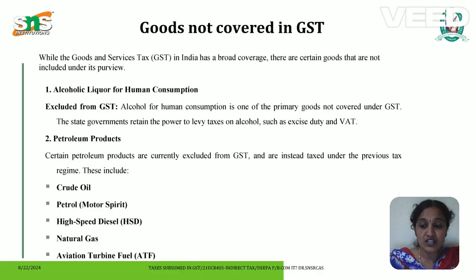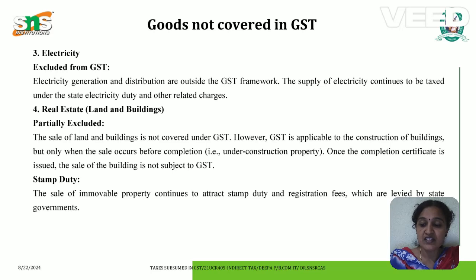Next one is goods not covered under GST. Alcoholic liquor for human consumption, petroleum products like crude oil, petrol, motor spirit, high speed diesel, natural gas, aviation turbine fuel. Next one is electricity. Next is real estate, which is partially excluded. GST is applicable to the construction of buildings, but only when the sale occurs before completion. Once the completion certificate is issued, the sale of the building is not subject to GST.